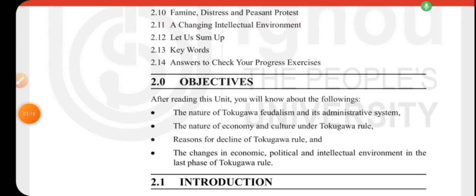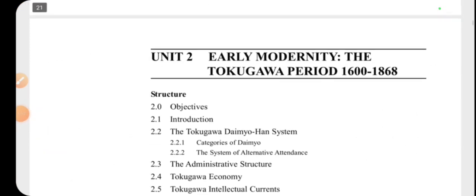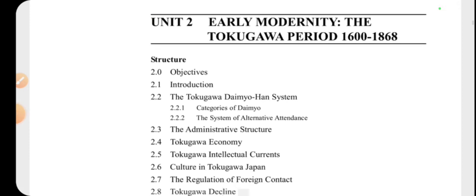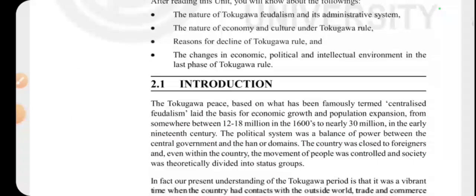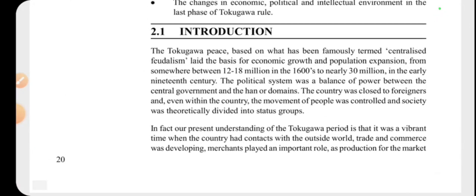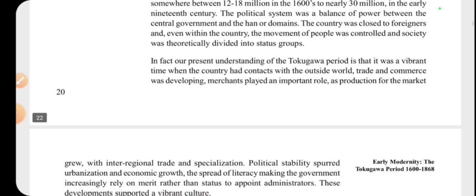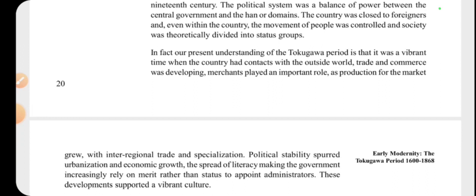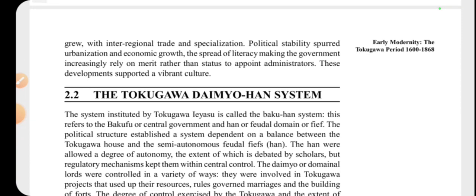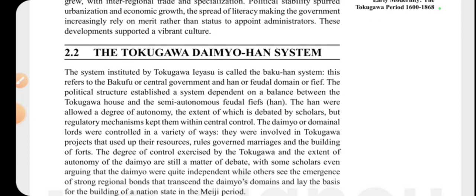Now if you see here, unit 2 is about early modernity, the Tokugawa period, that is from 1600 to 1868. As we know, Japan was not in contact with the outside world for many years, almost 150 years. So during this Tokugawa period, that self isolation of not trading with other countries was broken. And as you can see, the Tokugawa period or the daimyo Han system is about the bakufu or the central government, where the bakufu is the central government and Han is the feudal domain.